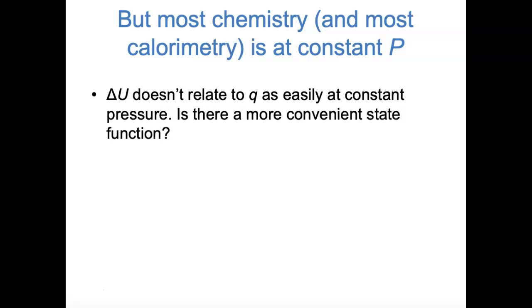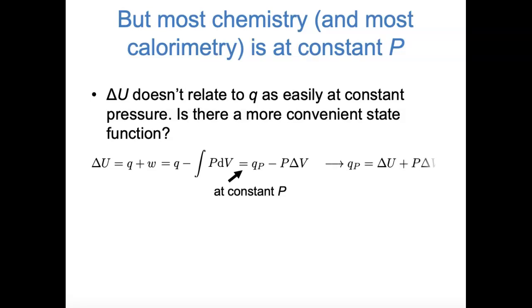So the next question we're going to ask is, is there some more convenient state function that relates to heat transfer at constant pressure? Again, we'll start with the first law of thermodynamics, delta U equals Q plus W, and use our definition of pressure volume work to replace the W with minus integral of pressure times dV. At constant pressure conditions, which is what we're looking at here, we can replace that Q with a Q subscript P, heat at constant pressure. And because pressure is constant, we can take the P out of the integral and replace the integral of P dV with P delta V.